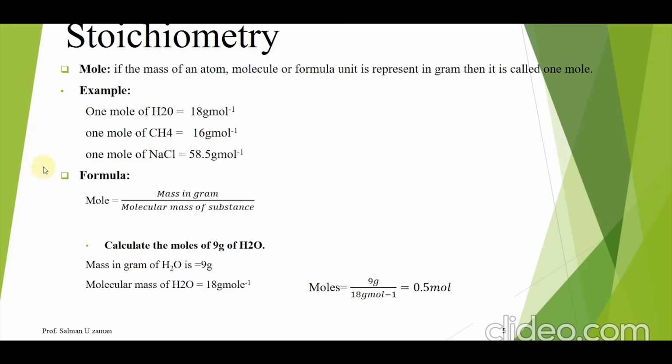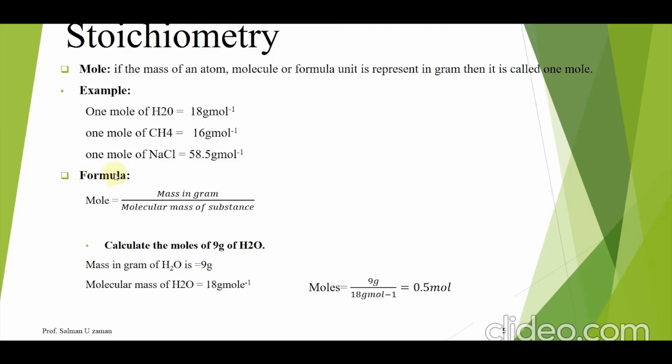Next is mole. If the mass of an atom, molecule or formula unit is represented in gram, then it is called 1 mole. For example, 1 mole of water is equal to 18 gram per mole, 1 mole of methane is equal to 16 gram per mole, and 1 mole of NaCl is equal to 58.5 gram per mole. Student, if I look into the water molecule, it has 18 atomic mass unit. But when 18 atomic mass unit is represented in gram, it will be equal to 1 mole, and similarly for methane and NaCl.